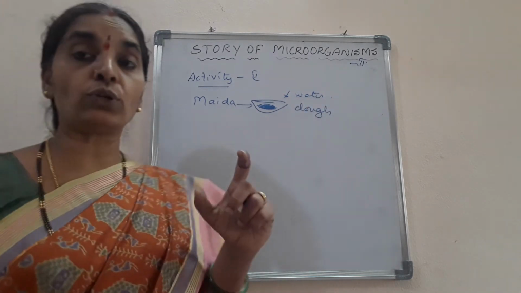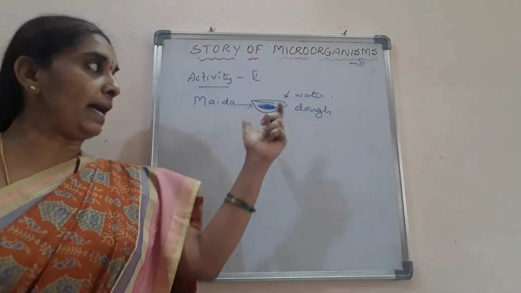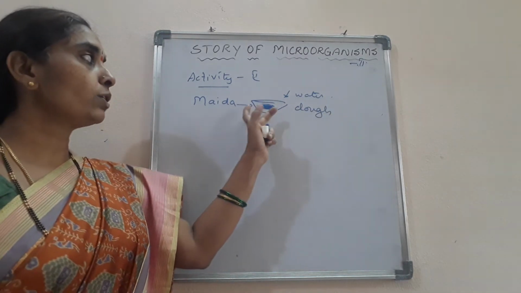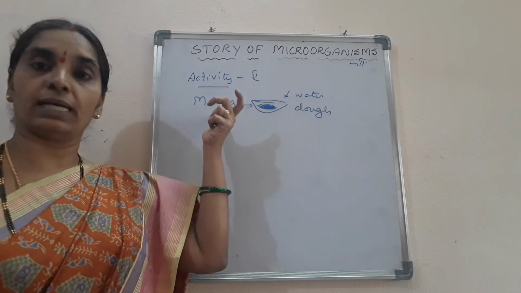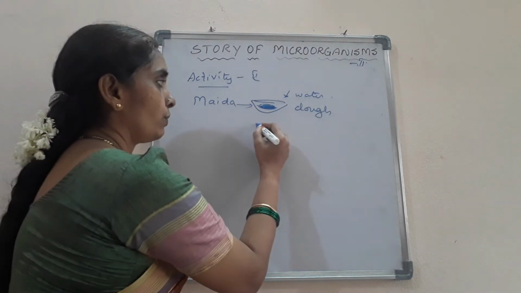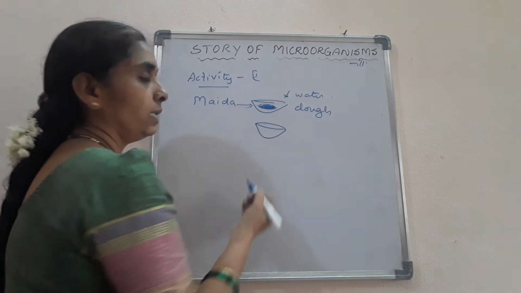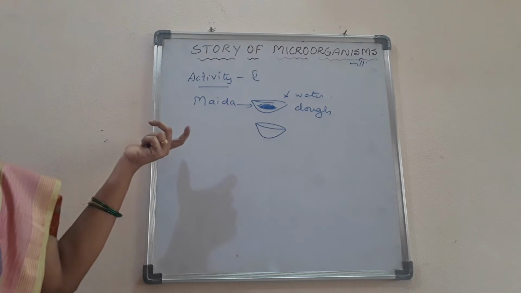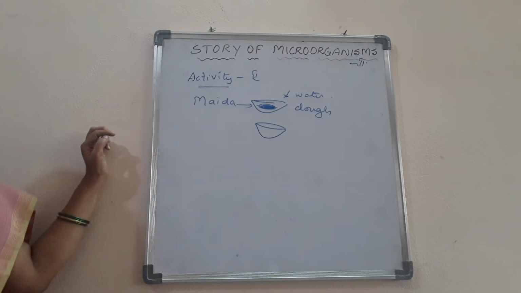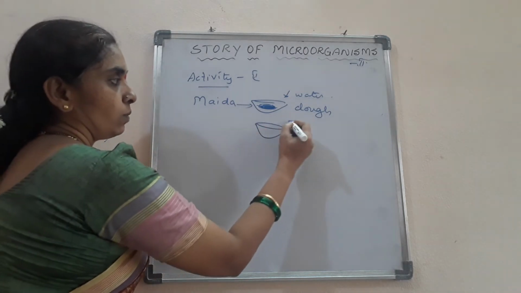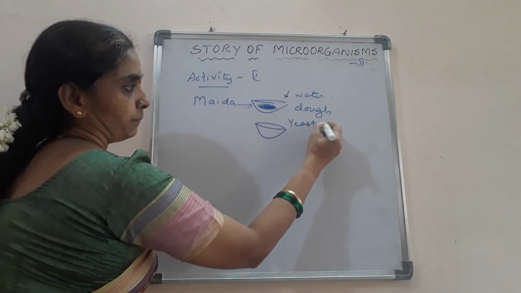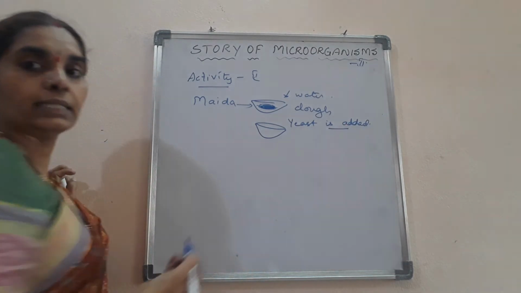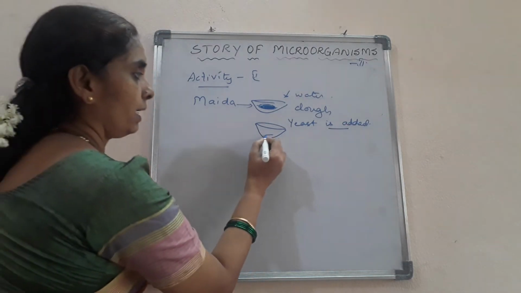Add sufficient water. You know the difference between batter and dough. Batter is of loose consistency whereas dough is not. So you prepared a dough with the maida, and in another one also you have taken maida dough. In one of them you added the yeast, and in the other it is not added. Okay.